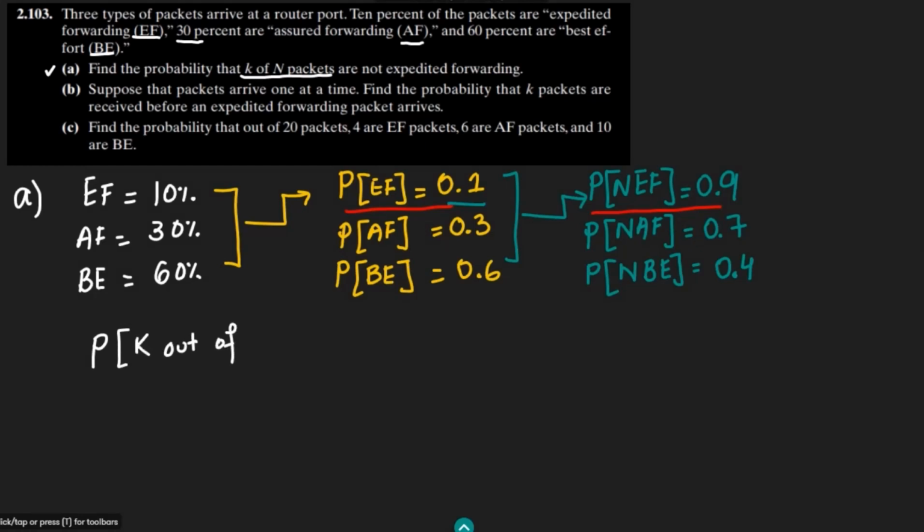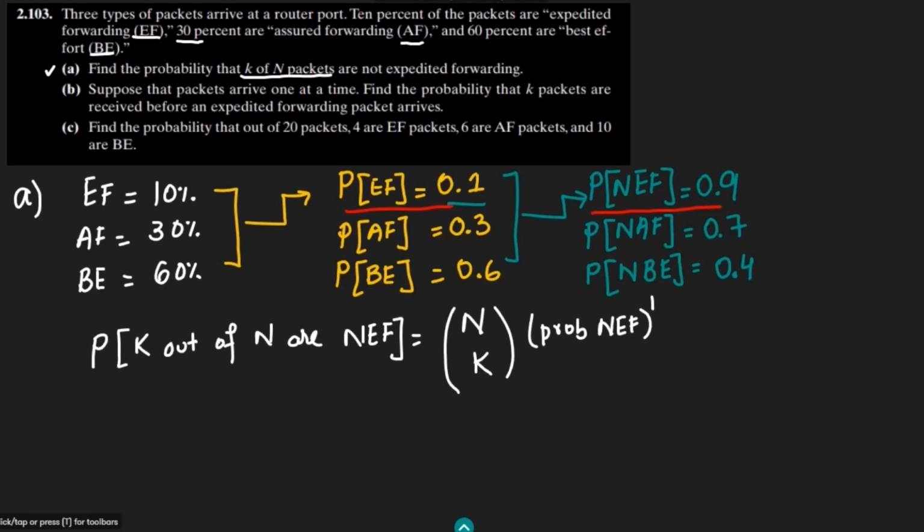So the probability that k out of n are not expedited forwarding would be: n choose k, times the probability of NEF to the power k, times 1 minus the probability of NEF, to the power n minus k.